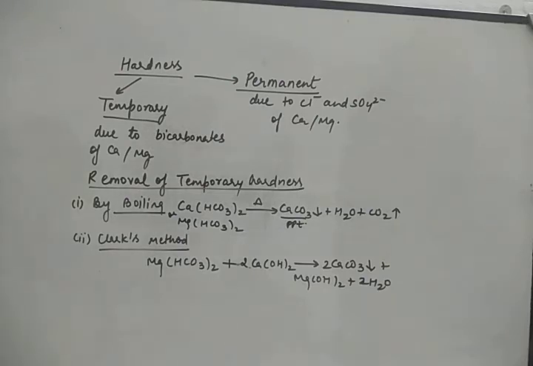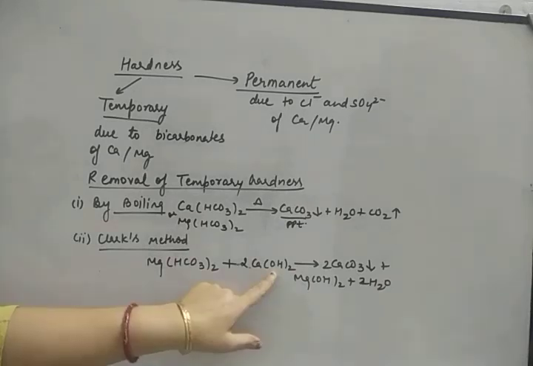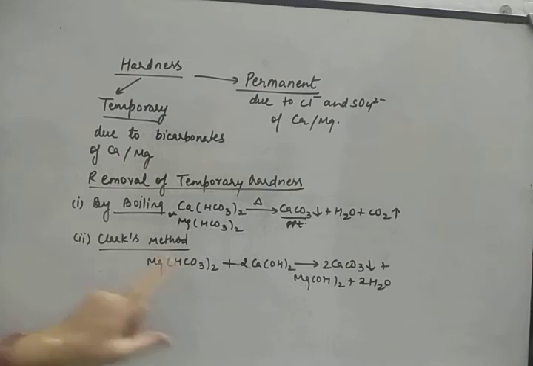The second method is Clark's method. Now in Clark's method, a calculated amount of lime water is added. Now what is lime water? It is calcium hydroxide. So what will happen? This calcium hydroxide will combine with the calcium and magnesium salts, and it will precipitate the calcium and magnesium salt at the bottom. Okay. So there are two ways. These are very simple ways by which we can remove the temporary hardness of water.